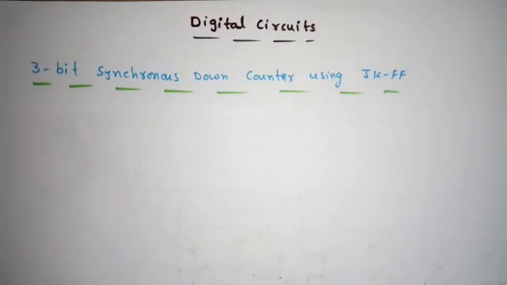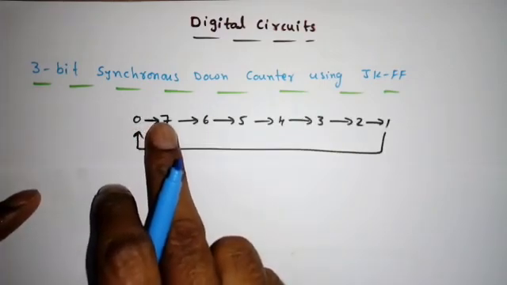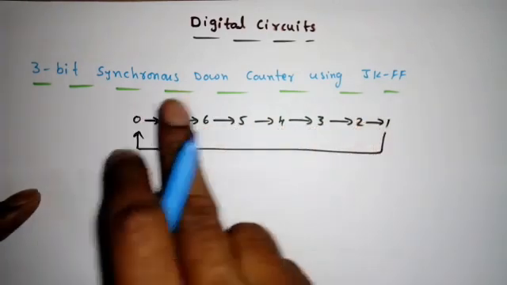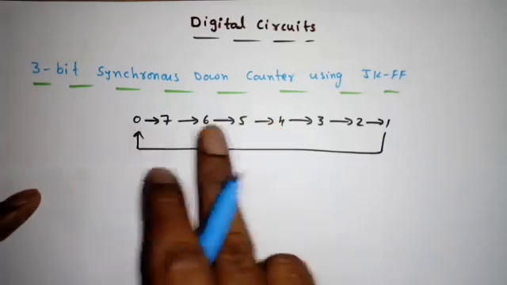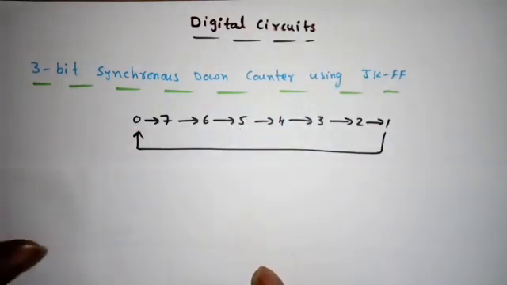Now down counter means what can be the sequence? Something like this. So if initially 0, then it will go to 7, then 6, 5, 4, 3, 2, 1 and come back to 0 again. So this is the sequence we require. So 0 to 7 means again it is modulus 8 synchronous down counter.